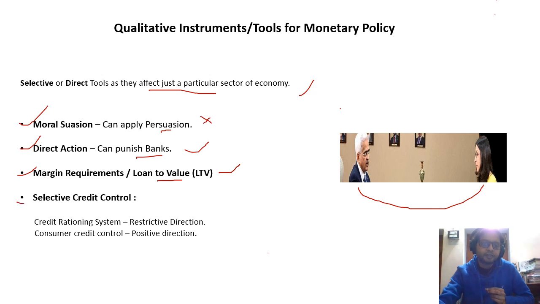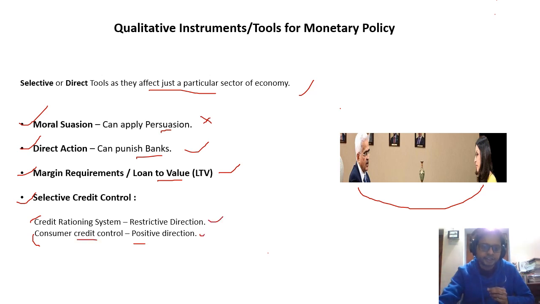The next one is selective credit control. Selective credit control has two types: credit rationing and consumer credit control. Consumer credit control is a positive thing in which, suppose there is a recession, and in that recession a particular person or bank is not able to pay the interest on the loan. So RBI can cut down the down payment or EMI on that particular thing. That comes under consumer credit control. That is in a positive direction.